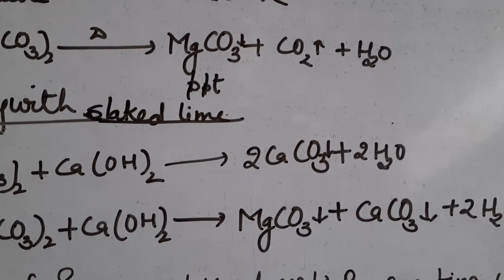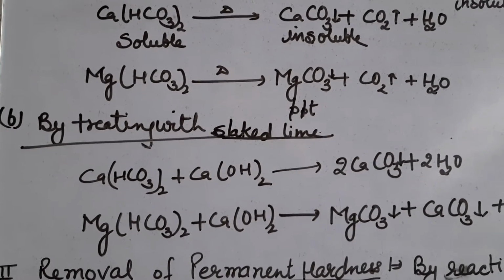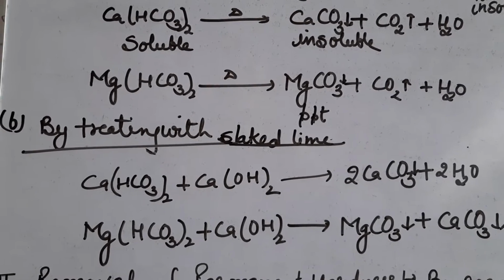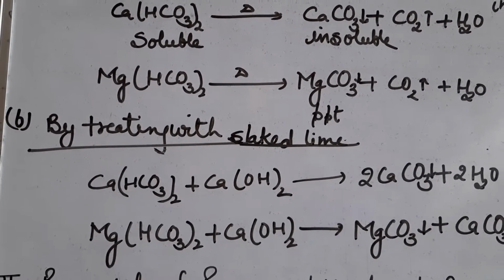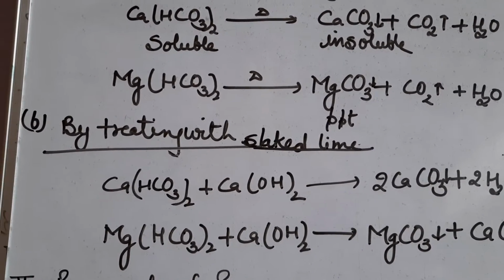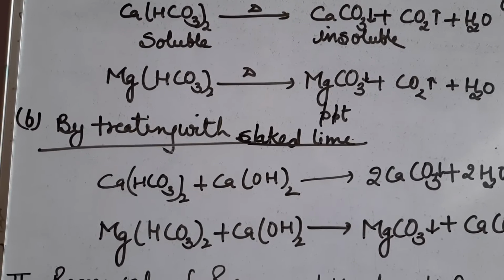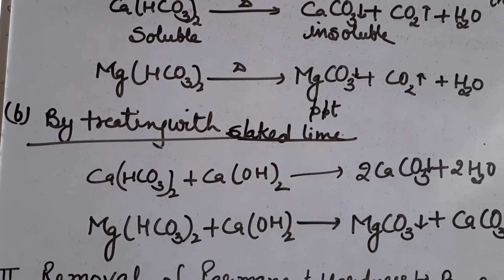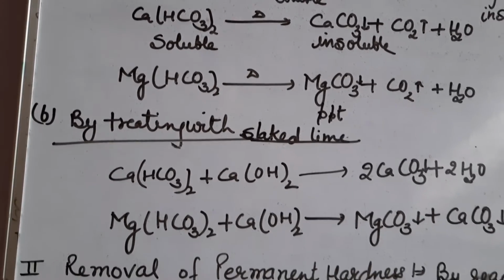So the ways by which you can remove temporary hardness: first, by boiling, in which bicarbonates are converted into carbonates, which are insoluble and can be separated by filtration. Second, by treating with slaked lime, where we get calcium and magnesium carbonates. They are also insoluble in water and can be separated.